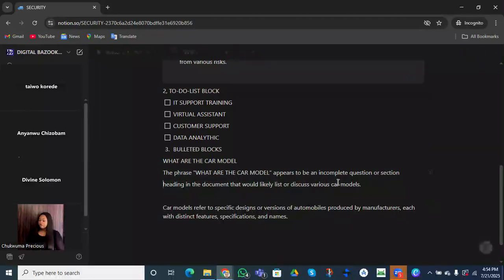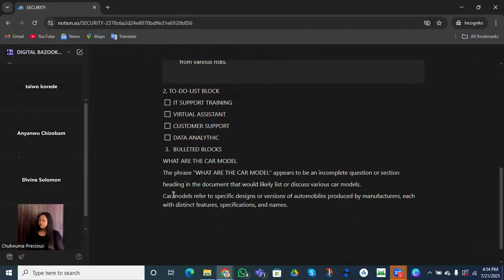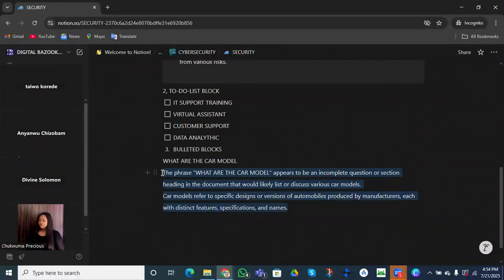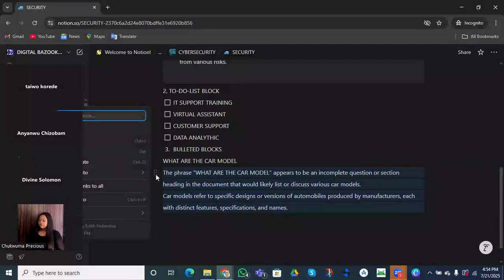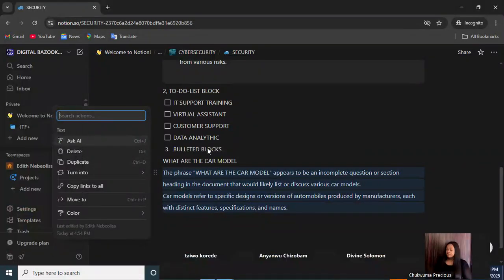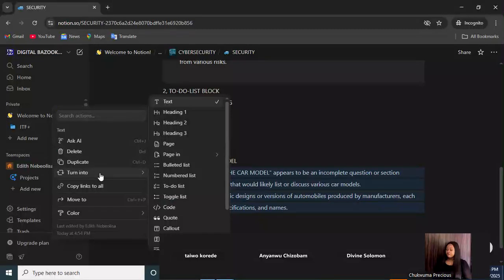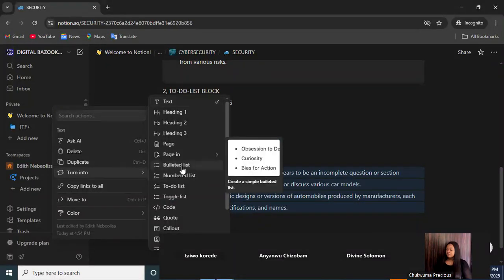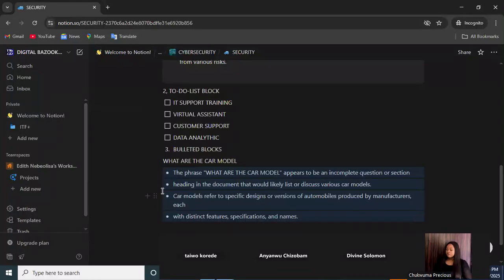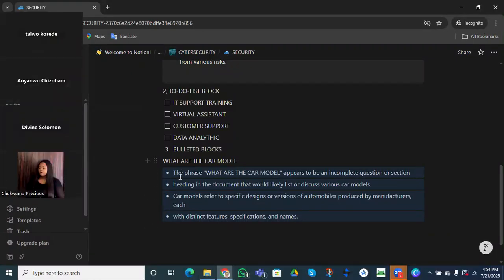Let me just make it look as if they are all different from each other. I want to show you how we can reach our bulleted list. Do you see this? You can click on this. It's called the wafer button. When you click on the wafer button, it's going to take you to turn into. Come to bulleted list and click on it. Do you see how you can bring out your bulleted list from your Notion? Do you understand? So when you're working with Notion, you will be able to understand all the blocks so that when you are organizing your work, it's going to be very perfect.